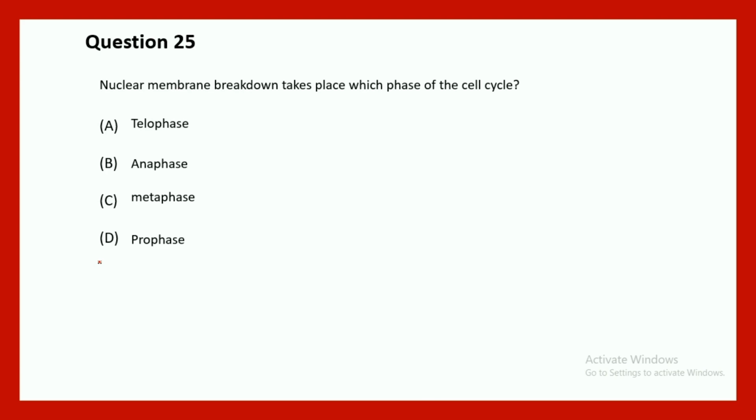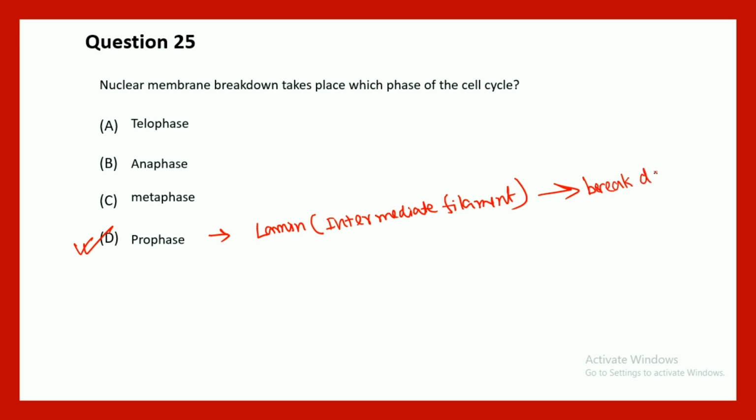Now, nuclear membrane breakdown takes place at which phase of the cell cycle? So it is actually prophase. And in prophase what happens? Lamins, which are intermediate filaments, they break down. As a result, what happens? The framework on which the nuclear envelope is there is breaking down. So it would ultimately lead to breakdown of the nuclear envelope.